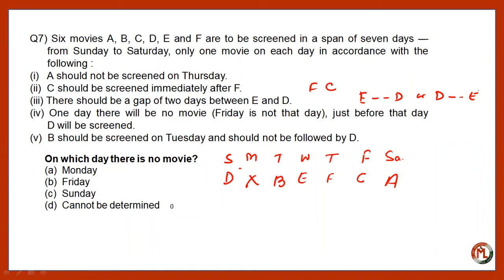So D will be screened on Sunday, and when D will be screened on Sunday, then E will be screened on Wednesday, and then A cannot be screened on Thursday. So the only option left for A is Saturday, since F and C will always be together, right? So our answer is Monday.